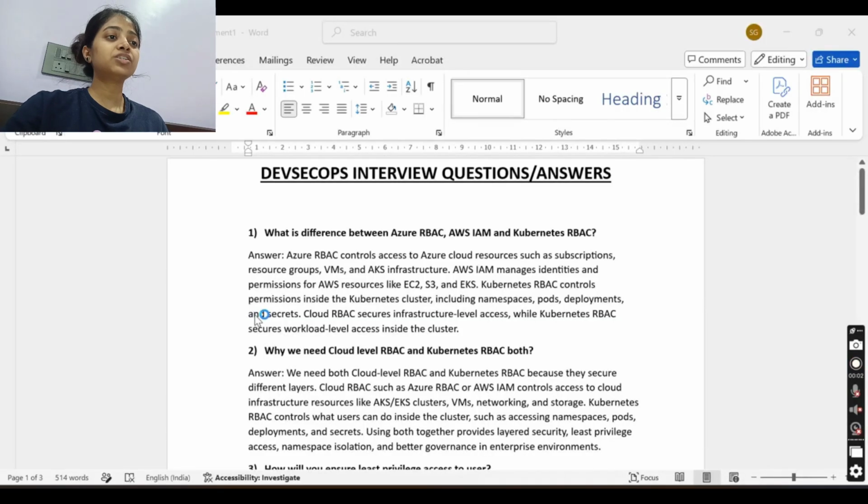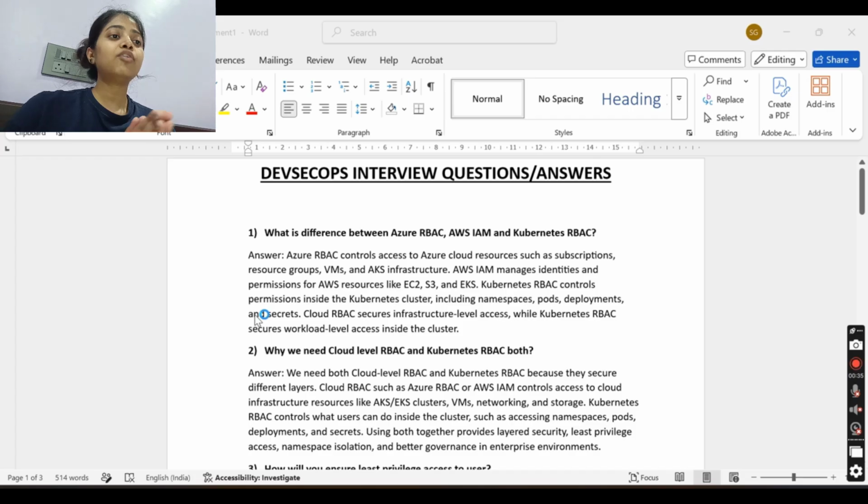So first question is, what is the difference between Azure RBAC, AWS IAM and Kubernetes RBAC? Before I start with the question and answer, I will tell you that all the questions were around how to control the access of the users and how to secure the access. Basically they were looking for Azure DevOps, but if you are good in AWS and all, I have mixed both of them, both the clouds.